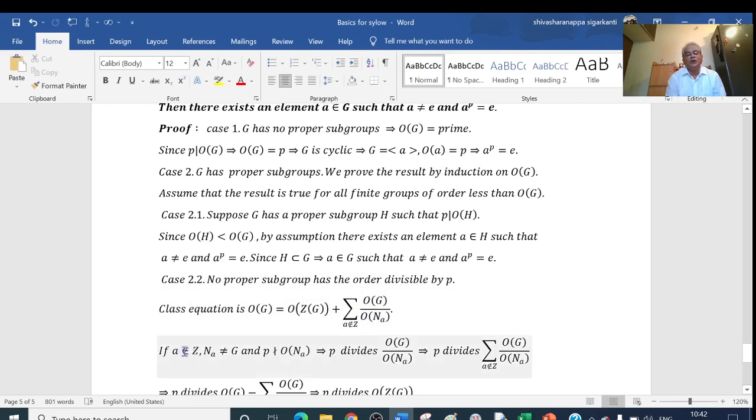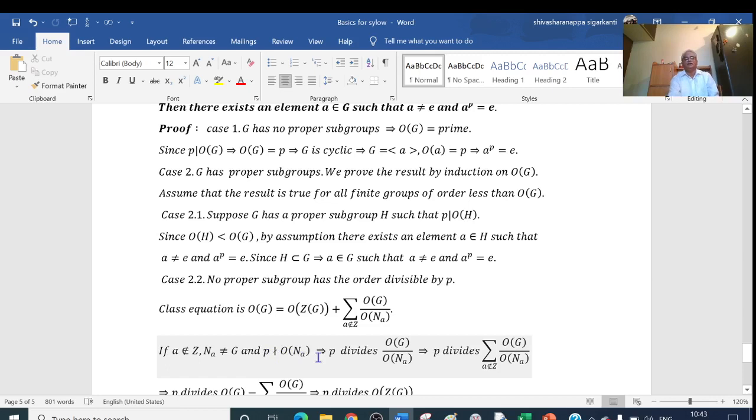Now, if a belongs to Z, N(a) equals G. If a does not belong to Z, then N(a) is not equal to G, which means N(a) is a proper subgroup of G. Then according to my case here, its order is not divisible by P. That is, P does not divide the order of N(a).